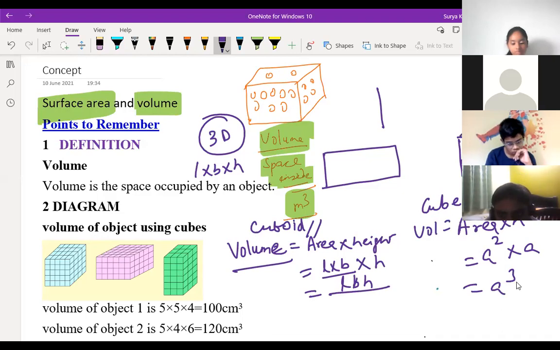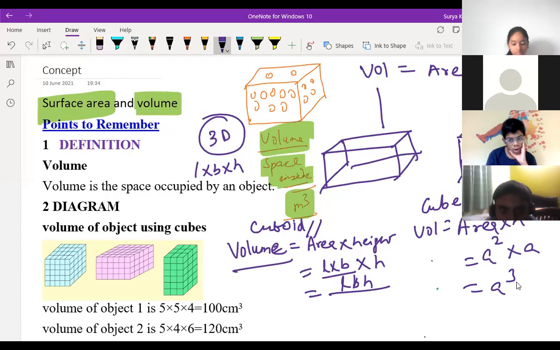Is it clear to everyone? Yes, sir. So we are just multiplying the area with the height and getting the answers. One formula you can write: volume is equal to area into height. Is this clear to everyone, children? Volume is how many items you can keep inside the box, how many sacks of potatoes, how many apples. You should not paint the walls and all inside. Understood, children? So that is volume.